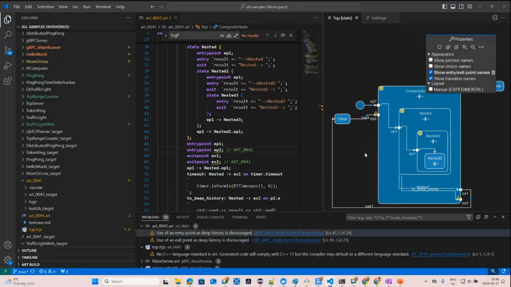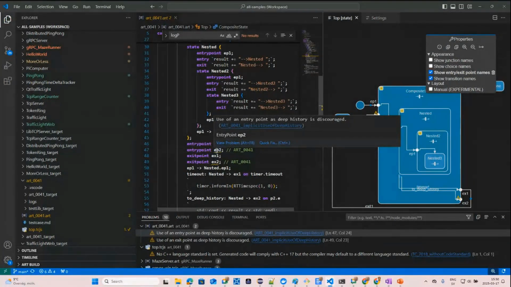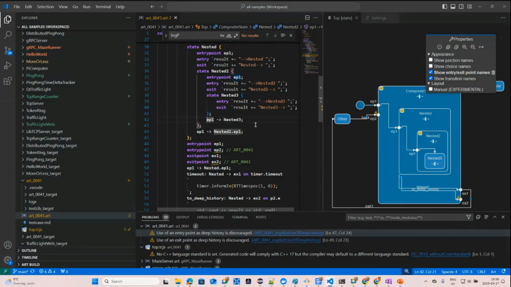And since this is not really recommended, because the better way to do it is to add a deep history symbol inside the state and connect it to there, because then it's very clear what it means, we decided to make this a warning. So now you get a warning reported here, and you see in the text that use of an entry point as deep history is discouraged. And you can go to this place in the documentation if you want to read more about the reason why we think it should not be used. So that's one new validation rule.